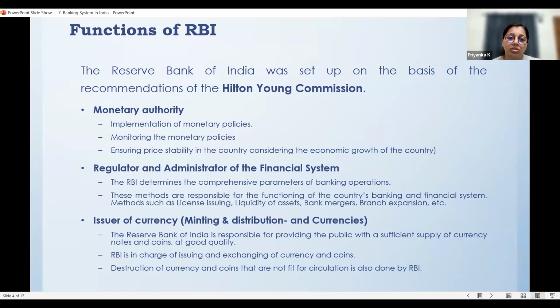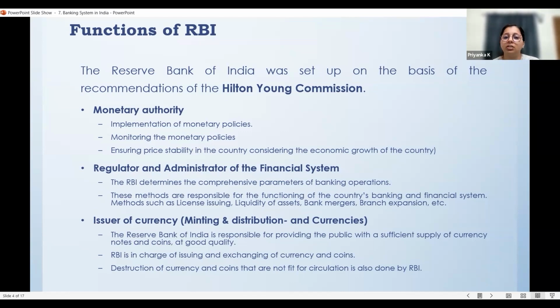Now, what are the functions of RBI? So the very first function of RBI, it's not necessary that you need to study in this order itself, but I'll just cover the most important, then follow with the other functions. So the primary function, or one of the main functions, or the major function of RBI is monetary authority, is to establish a monetary authority in our country.